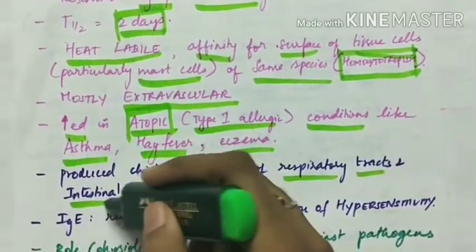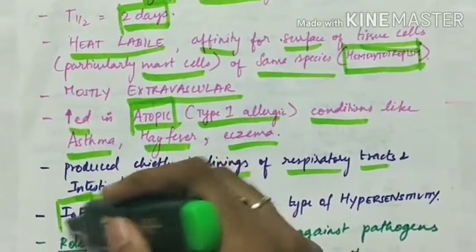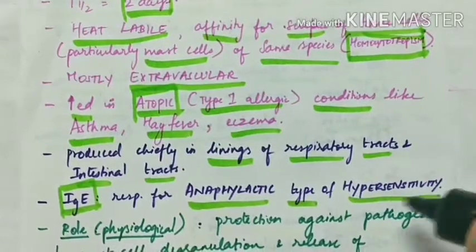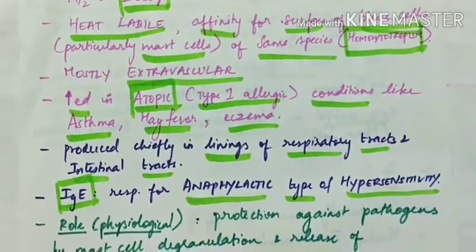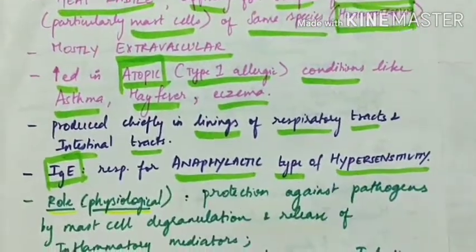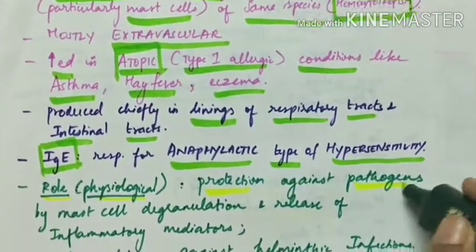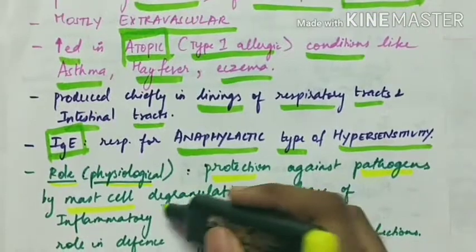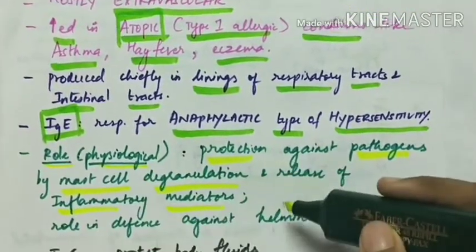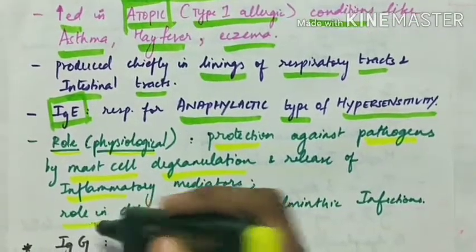And IgE is responsible for anaphylactic type of hypersensitivity, which is type 1 hypersensitivity. The physiological role of IgE is protection against pathogens by mast cell degranulation, release of inflammatory mediators like histamine, and also a role in defense against helminthic infections.